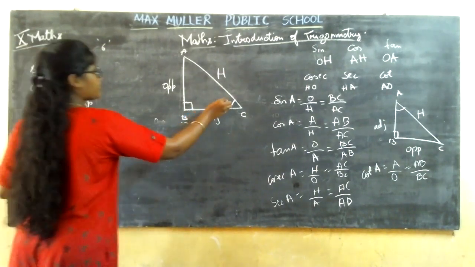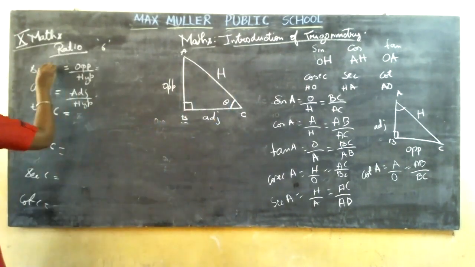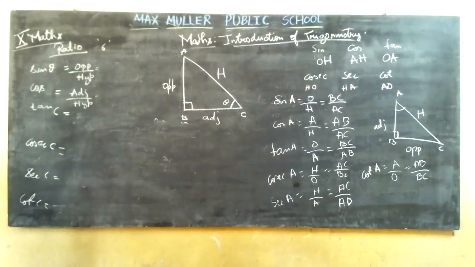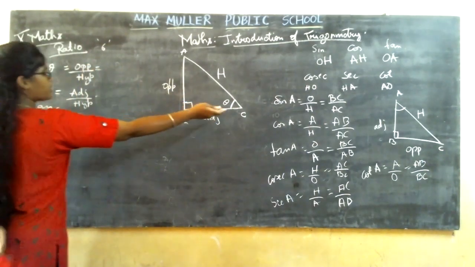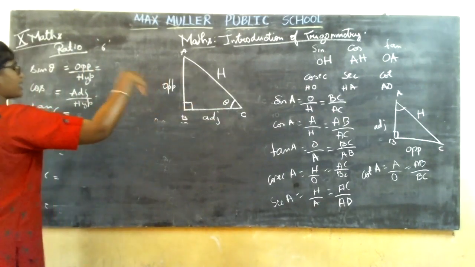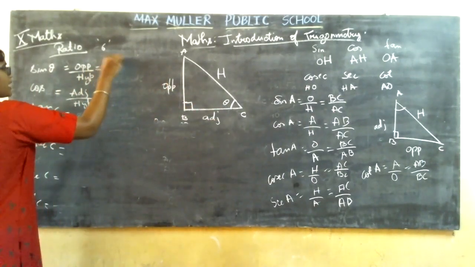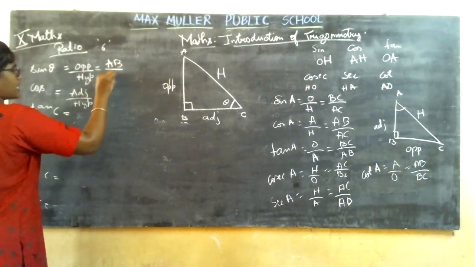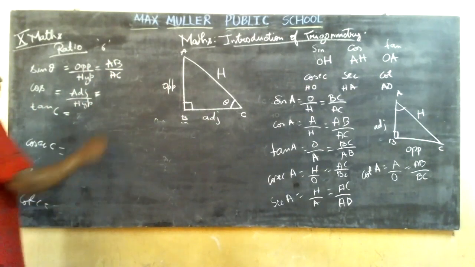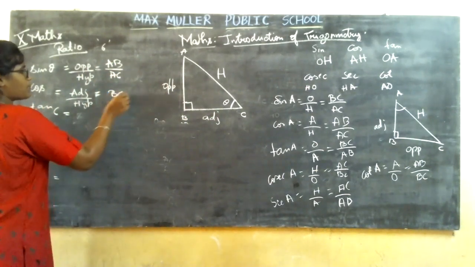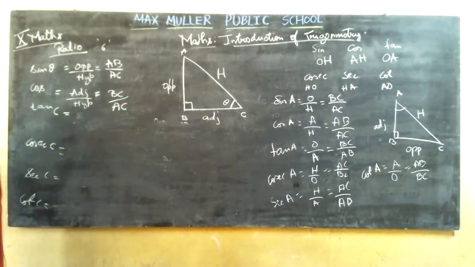Now we are going to take this as theta. So sine theta is O H. What is the opposite? The side opposite to the acute angle will always be the opposite: AB by AC. Then cos is A H, so it is BC by AC. Then tan is what? O and A.